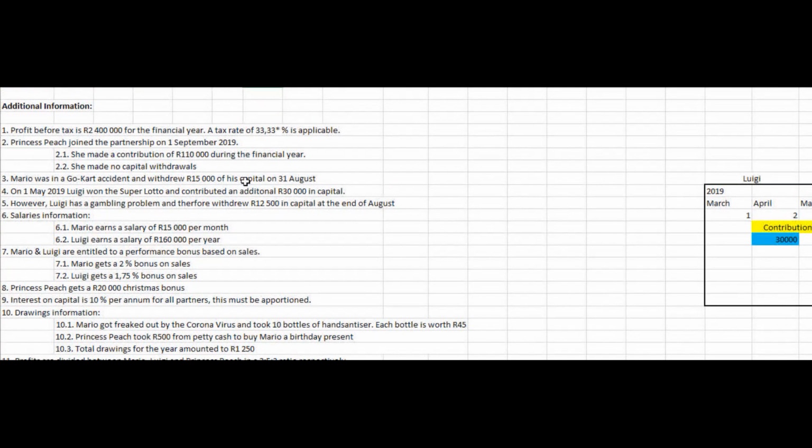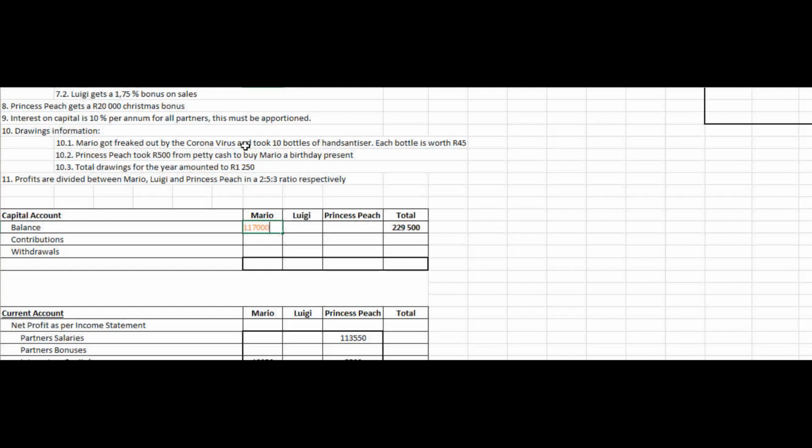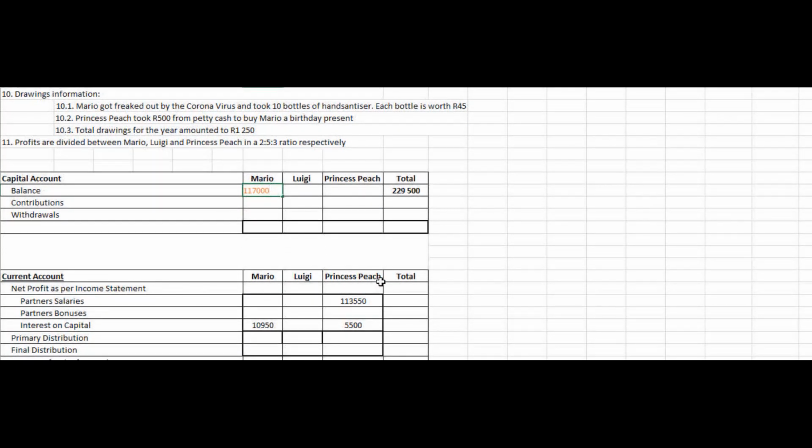So it states profit before tax is 2.4 million for the financial year. A tax rate of 33.33% is applicable. So what we want to calculate is the net profit as per the income statement. So in order to get this, we will first take profit before tax, and we will minus the tax that is taxed on the partnership, and we'll get that by saying 2.4 million divided by 100 and multiplied by 33.3333, and that'll equal 1.6 million.